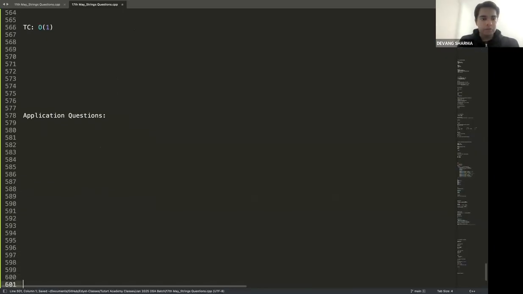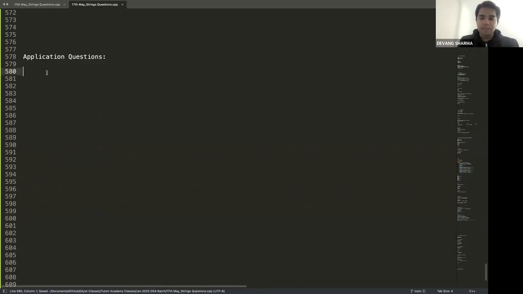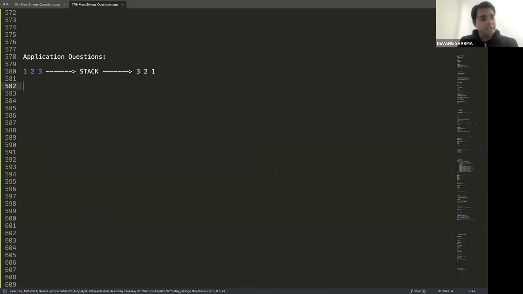Now, coming to the application questions. What is happening in application questions? I know if I put 1, 2, 3 in a stack, my output will become 3, 2, 1. What does that mean? And I'm going to write a very important statement.